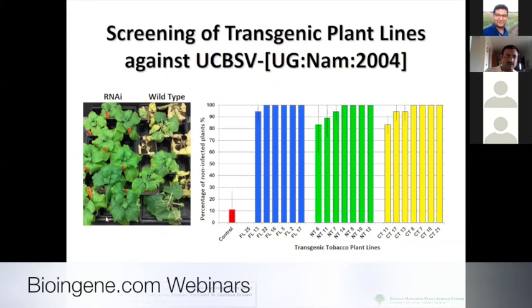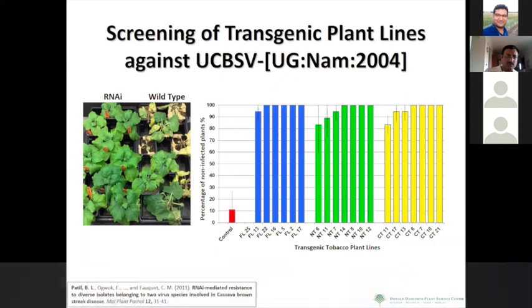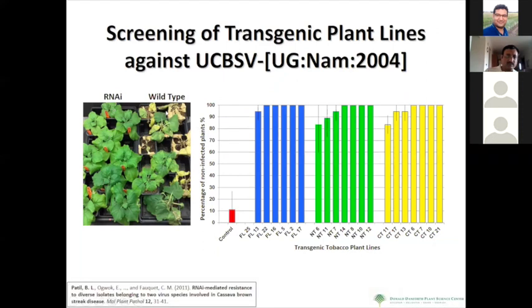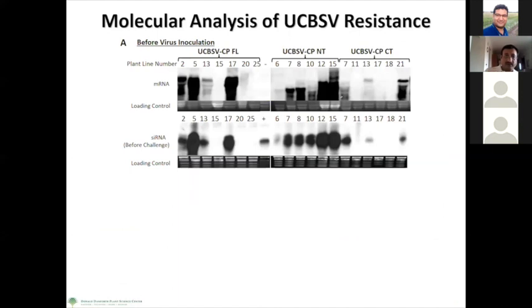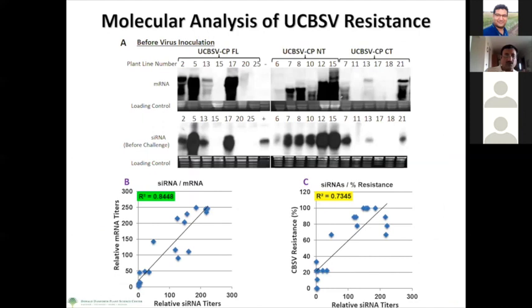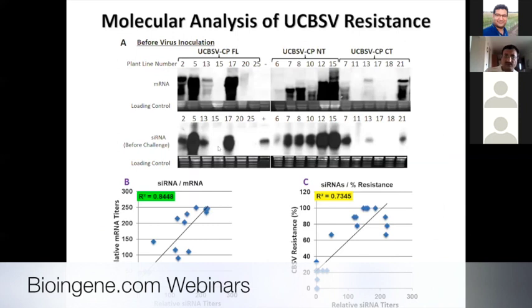You can see here the transgenic tobacco with this construct are resistant to brown streak virus infection. However, the non-transgenic ones are severely infected, and we screened them for the accumulation of small RNA, because we wanted to be really thorough and robust in coming up with a transgenic event. So we saw different levels of accumulation of small RNA.